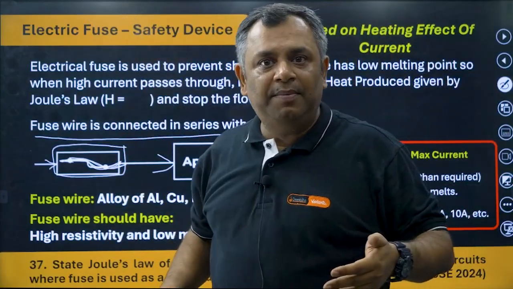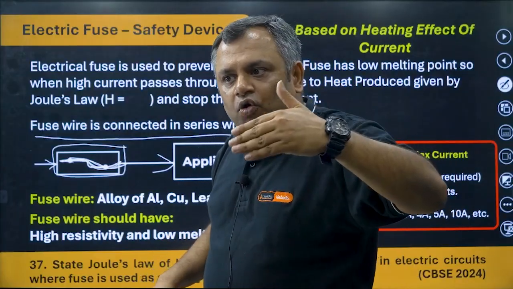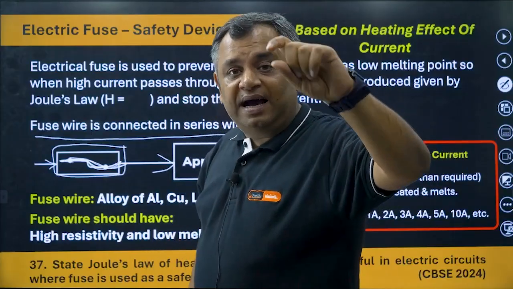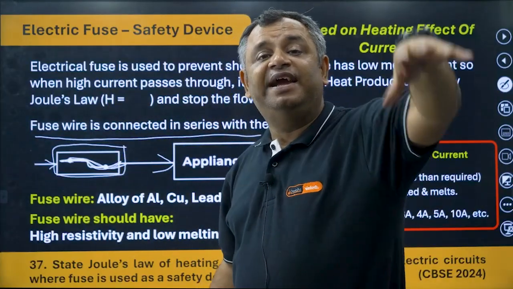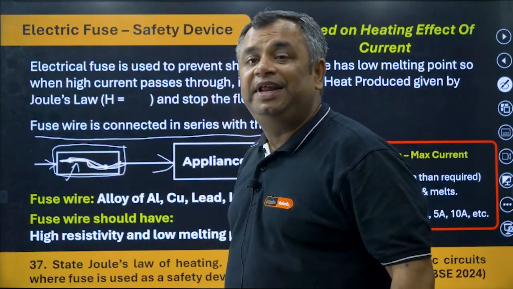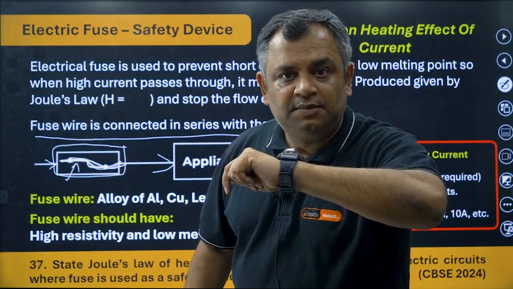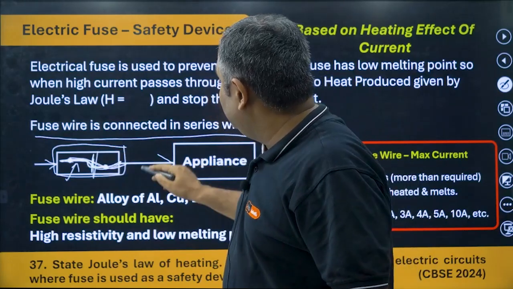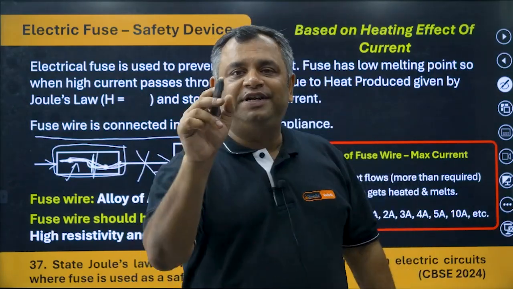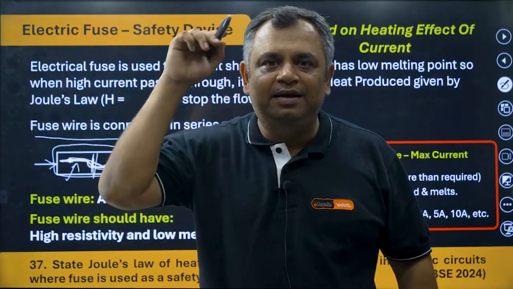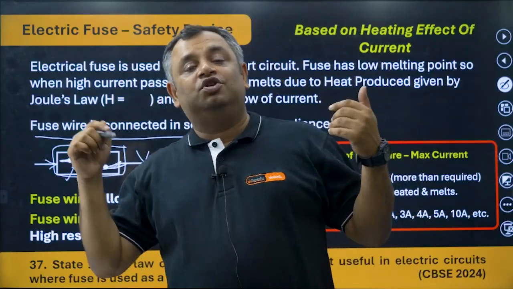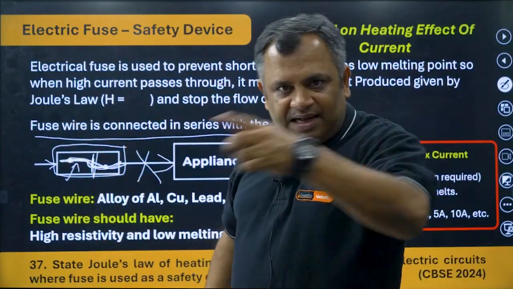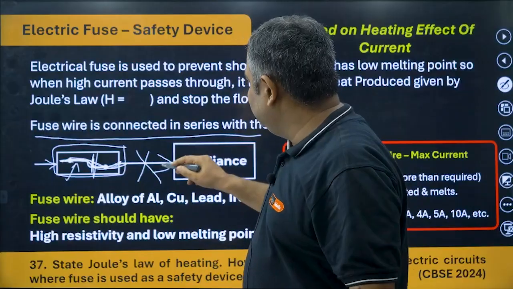I square, remember, the current goes I square, the heat goes I square RT, right? So current will increase, heat will increase. If the heat increases, this fuse will quickly reach its melting point, and this wire would melt, and the flow of current will stop, and your TV on which you are playing games will be safe. So what will you do? You will then replace this fuse wire or replace this fuse.